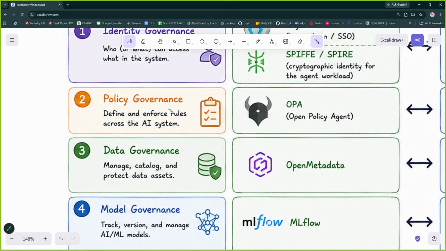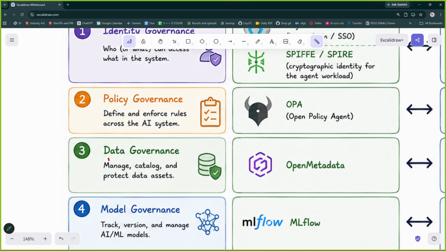That's what I said, the agent will keep giving the intention of the next step. Policy governance enforces some rules across the AI system. Just in case an agent is trying to do something, like an OpenAI agent trying to go out of the sandbox, we will stop it right there. And this was policy governance.